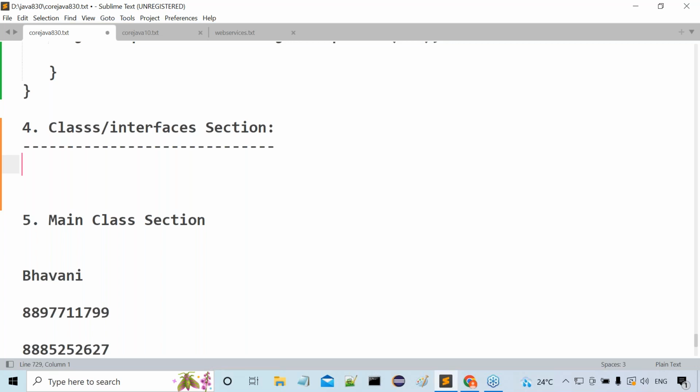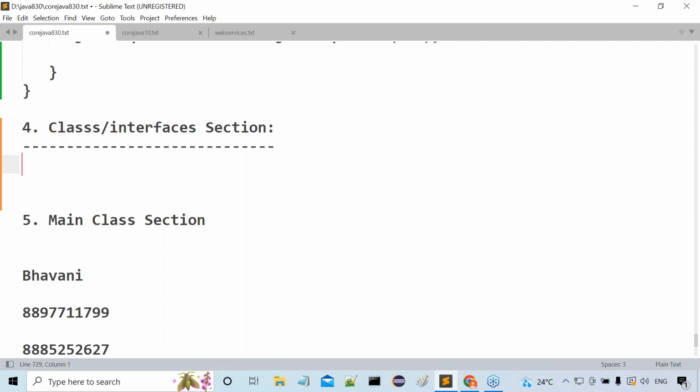A product is a real world entity or not? No response, guys. All these things are real world entities. To represent these real world entities, we are using what now? Classes or interfaces. Observe carefully. More clearly, I'm telling you, observe carefully.